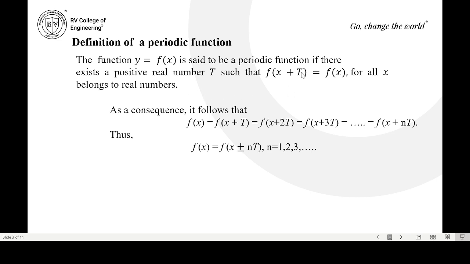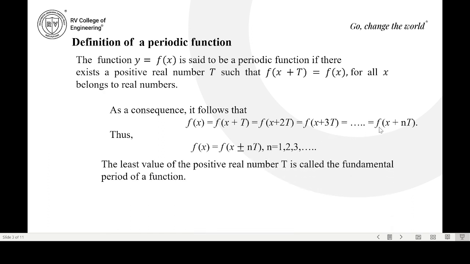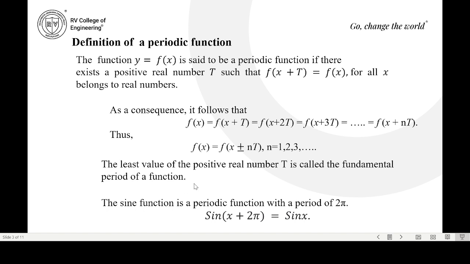That is, it will repeat the same function: f of x plus T equals f of x plus 2T equals f of x plus 3T and so on, that is equal to f of x plus nT, or we can write it as f of x equals f of x plus or minus nT, n equal to 1, 2, 3. The least value of the positive real number T is called the fundamental period of a function, or simply we call it the period of a function.